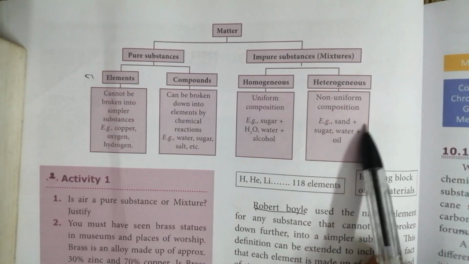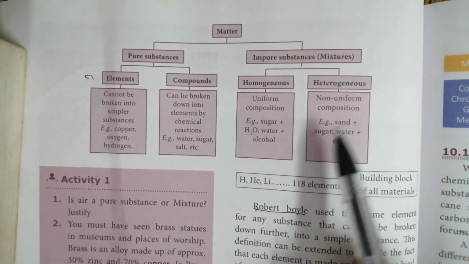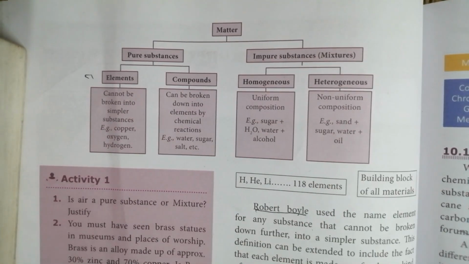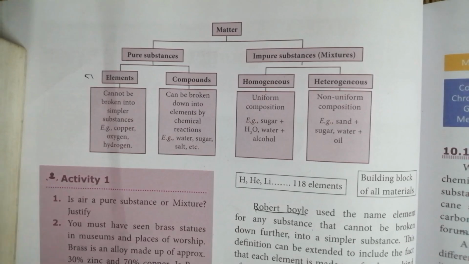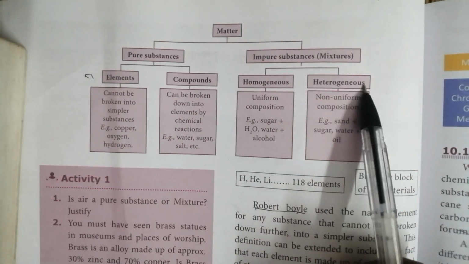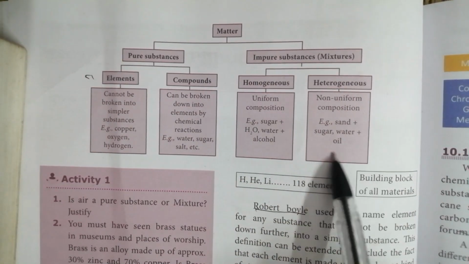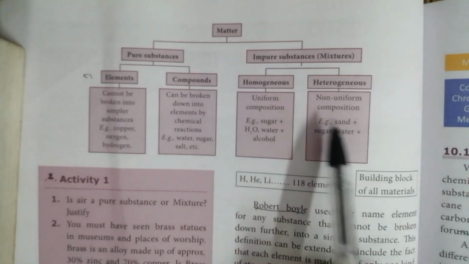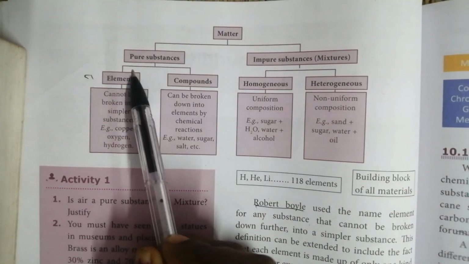See the example: sand plus sugar. When we mix sand plus sugar, you can identify which are sand particles and which are sugar particles. Here also you are seeing two components, so that comes under heterogeneous. And see the next example: water plus oil. Okay, have you understood?